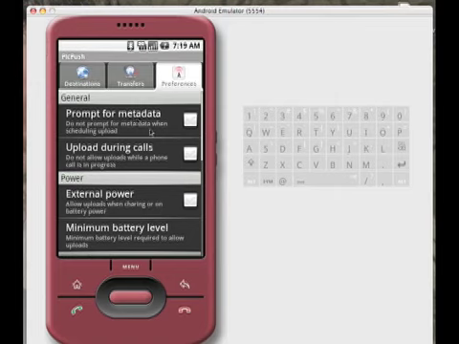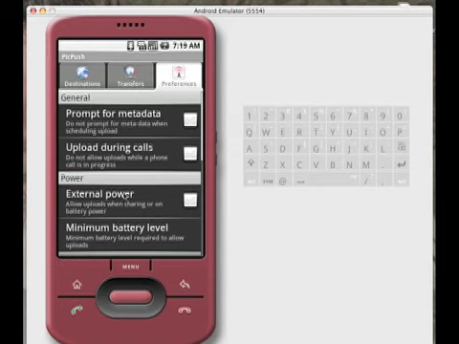So while I'm waiting for that to go, let's just look in the preferences screen and go over all these options, what they mean. Some of them are pretty self-explanatory. Prompt for metadata I already explained. That decides whether you want to enter a caption and description when you're uploading pictures. And actually, on a side note, that only applies to when you do a manual upload.